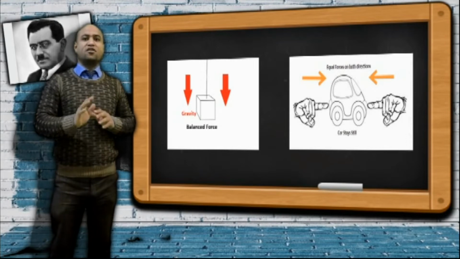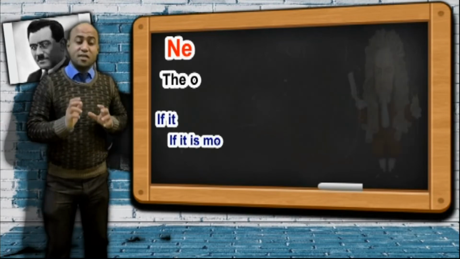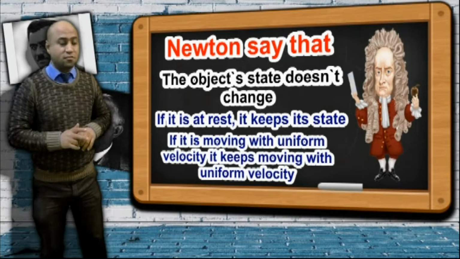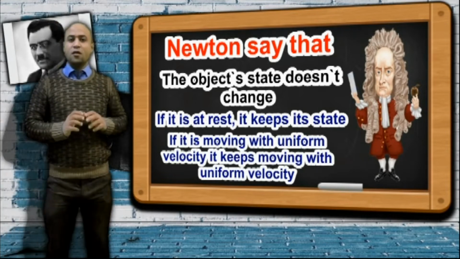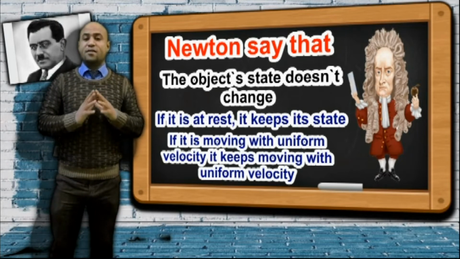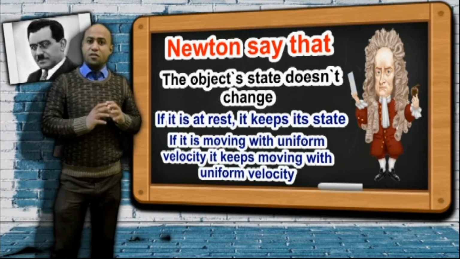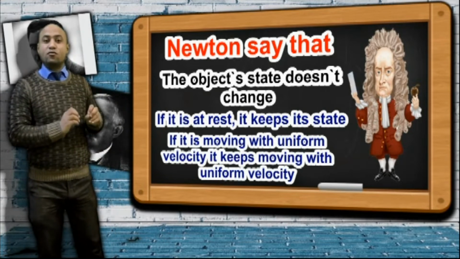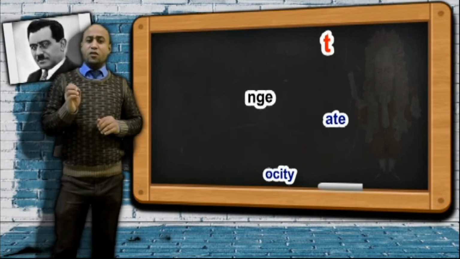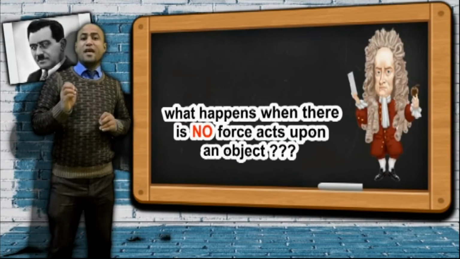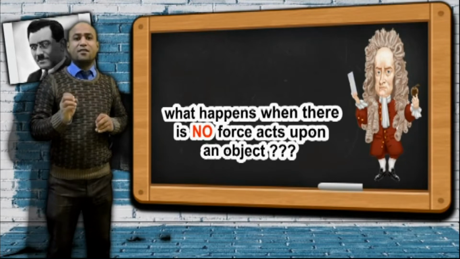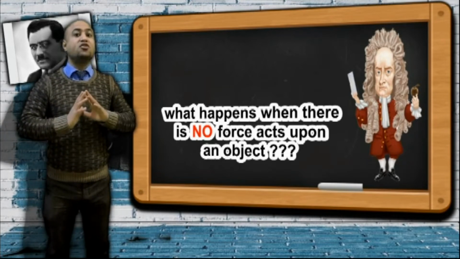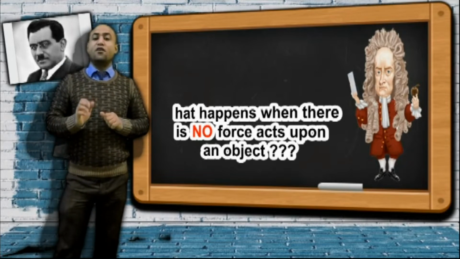The object state doesn't change. We said that the object state means its acceleration, its velocity in magnitude and in direction doesn't change. So the object keeps its state of rest, and the moving object keeps a state of motion with uniform velocity unless an external force acts upon it. So Newton's first law answered the question, what happens if no force acts upon an object? He answered saying that the object state doesn't change. This is called Newton's first law.